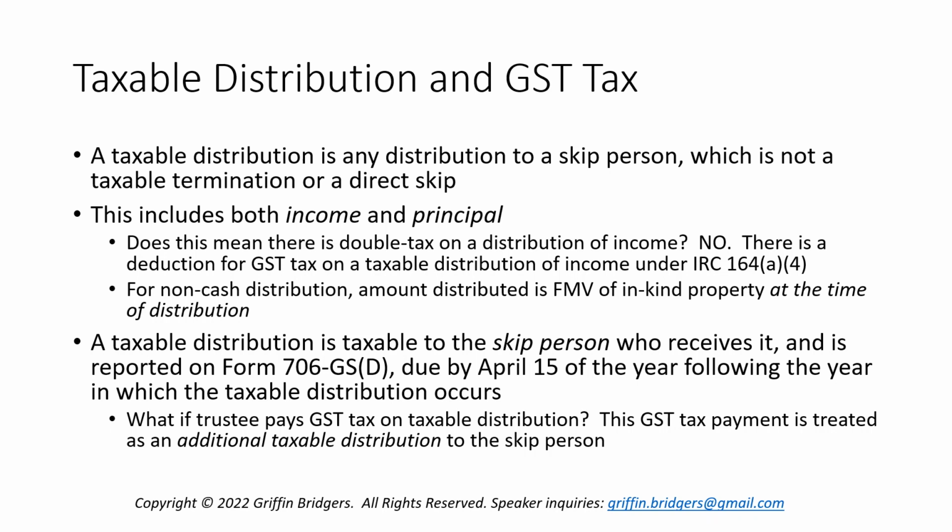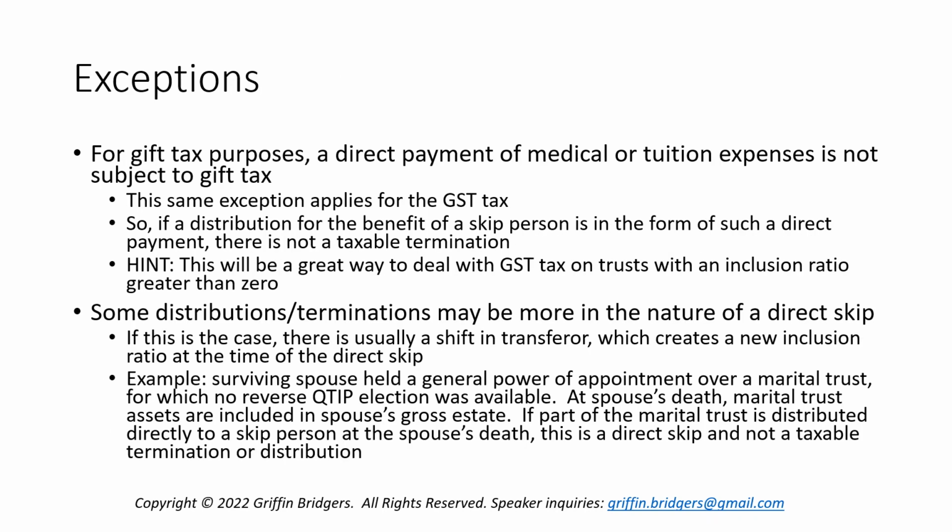Well, you run into the same thing here. So it's a bad idea to have a trustee pay GST tax on a taxable distribution, or even to write a trust that requires that. The burden is on the skip person, and burdens of taxation cannot be shifted to another party without creating an additional tax liability relating to that tax burden that was relieved.